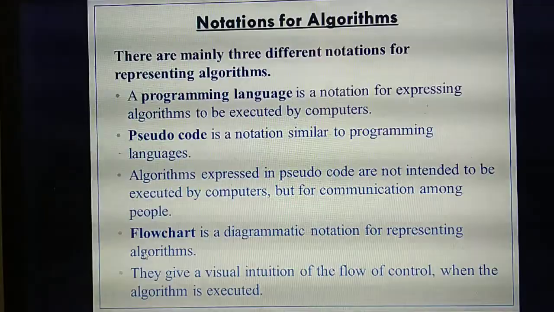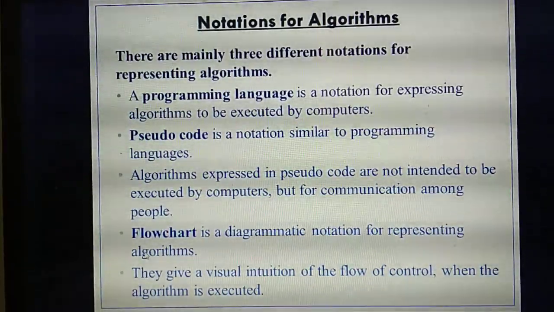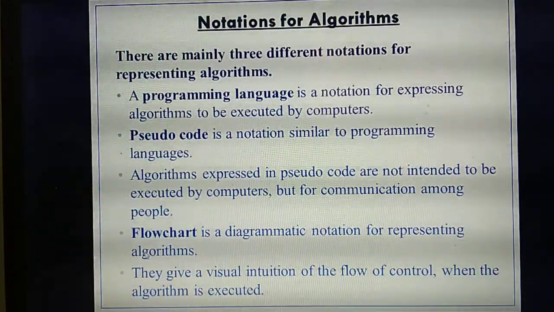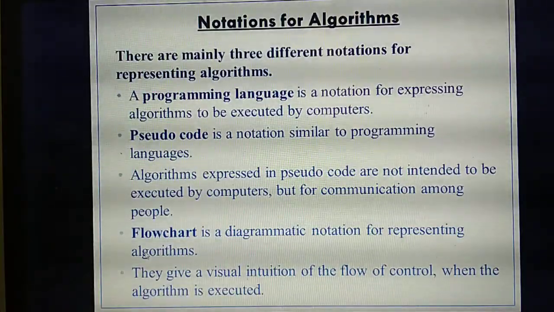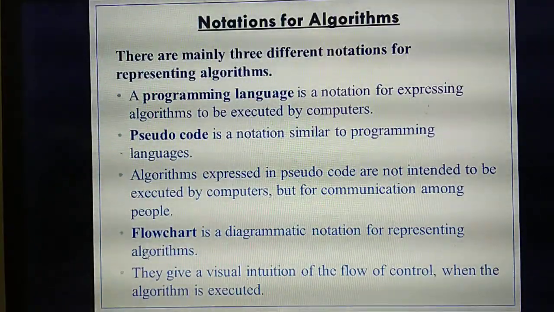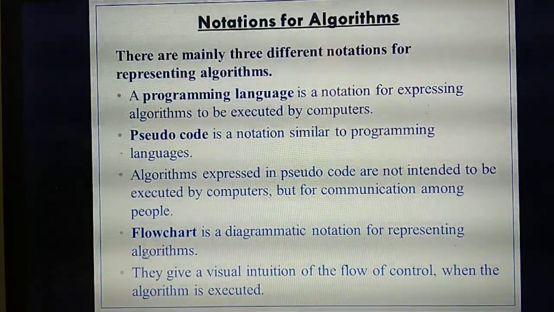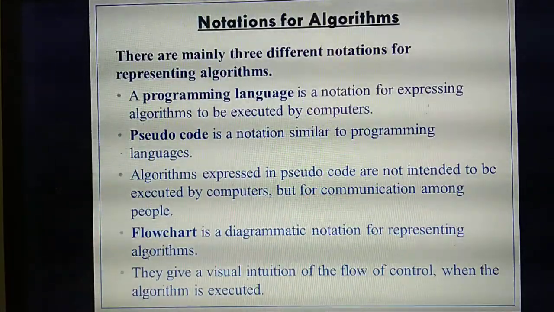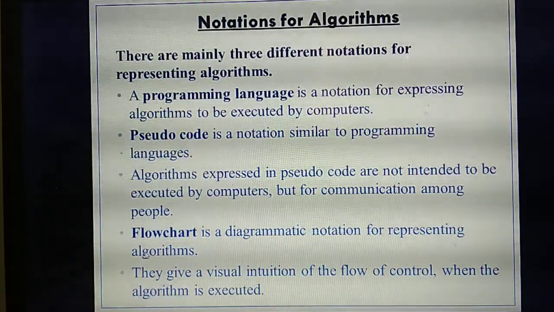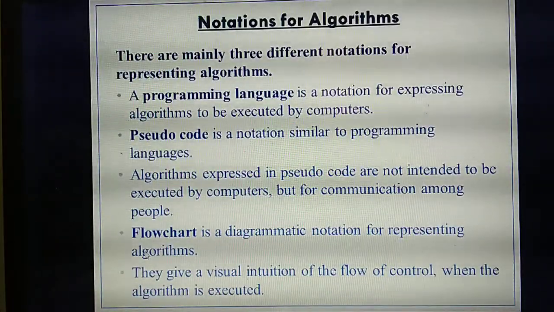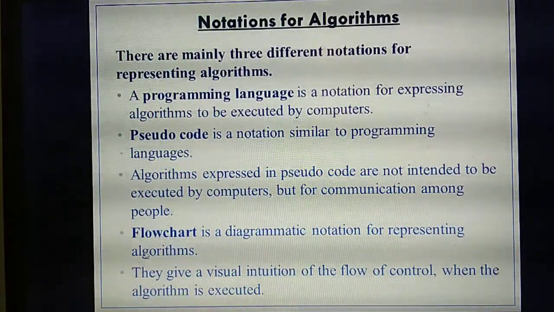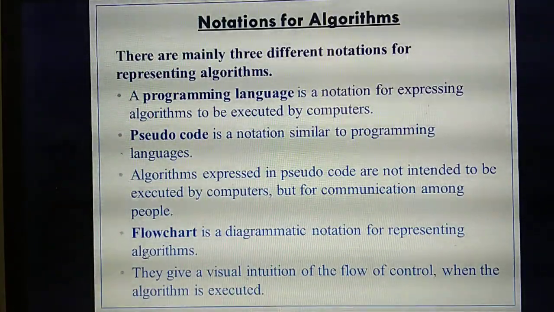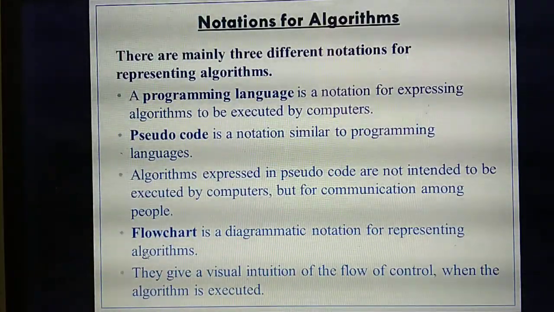First thing is a programming language. After the 9th chapter onwards, we are going to study one programming language. What's the use of this programming language? You are able to execute the algorithm in computers. You might have heard about C, C++, Java, .NET. What's the use of these programming languages? You can design new software, games, everything.